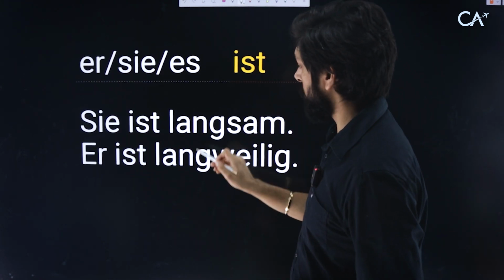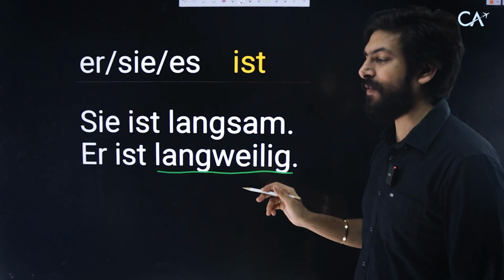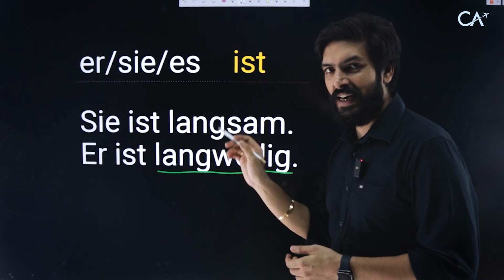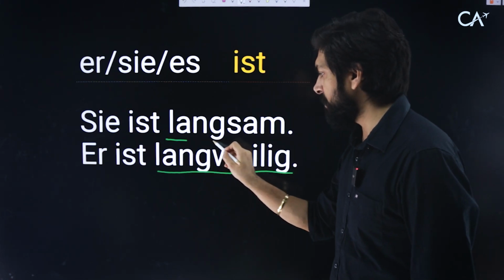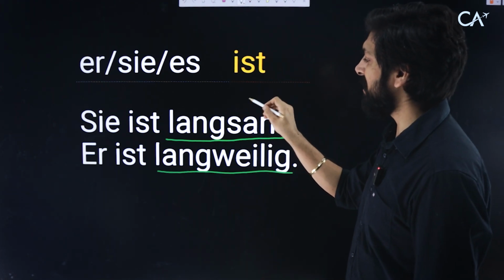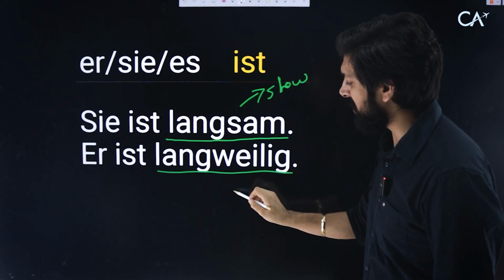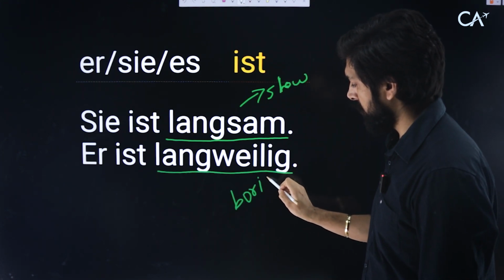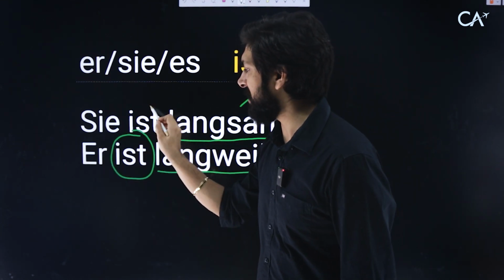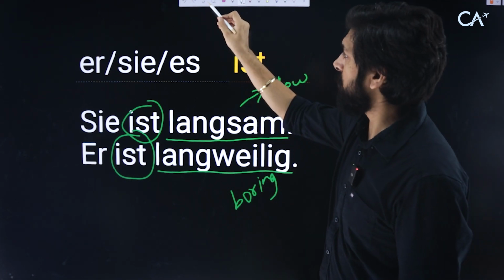Langweilig is another difficult word, but it means boring. Now you're getting a lot of new words. Please write these down. Let's see if you can remember them. These two words, langsam and langweilig. Langsam, slow. And langweilig, boring. Important is that you remember ist, er ist and sie ist. This you can practice later. Right, let's go to the next one.